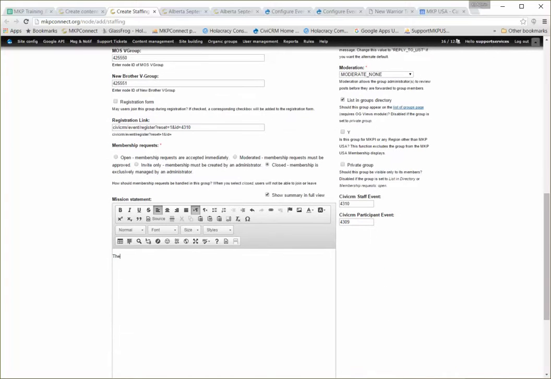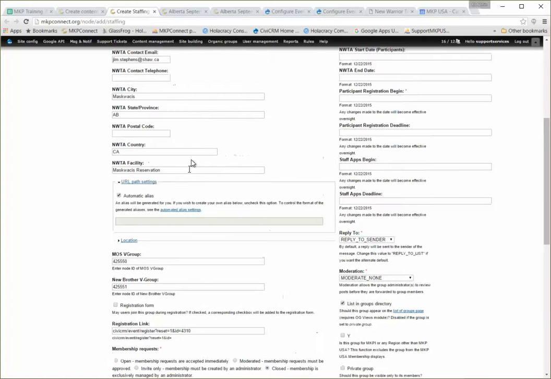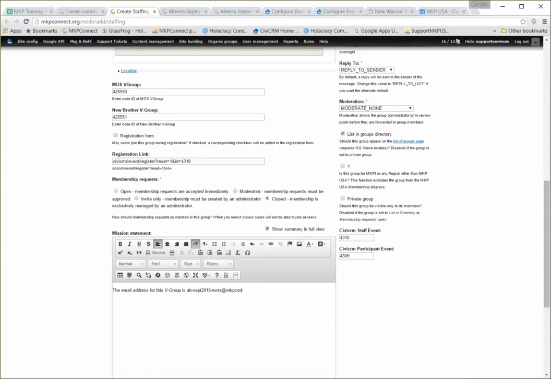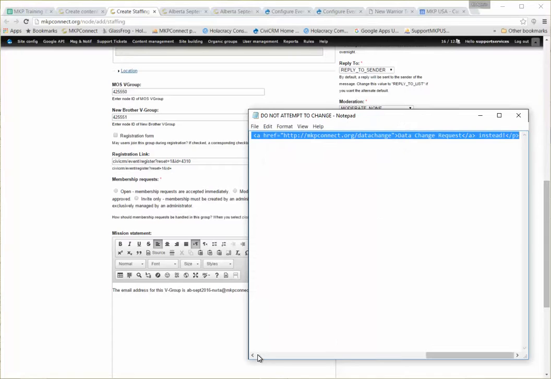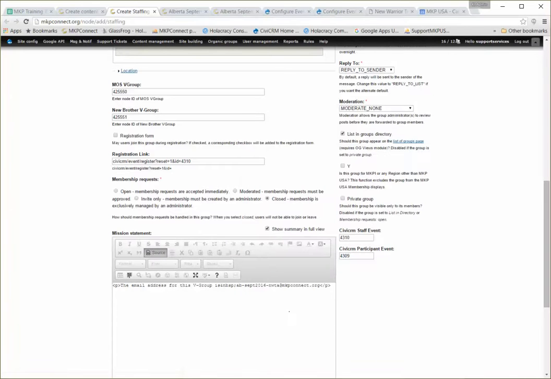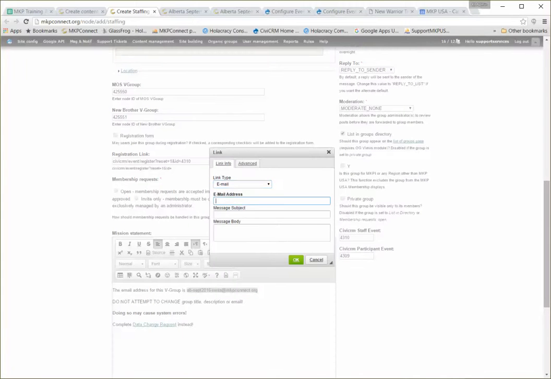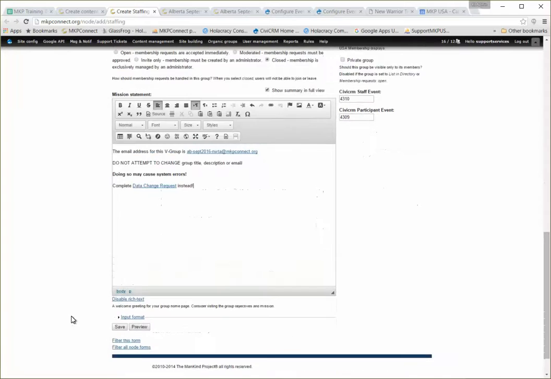Here's our default content. The email address for this V group is, I'll grab my prefix up here, boom, paste, at mkpconnect.org. I will then go to one of my other notepads and get that do not change stuff. I'll select all, copy, and go source, end code, paste, source. Oh, here's something that I didn't do on the others. I kind of like to make that a quick email link so you can just click on it and use it.